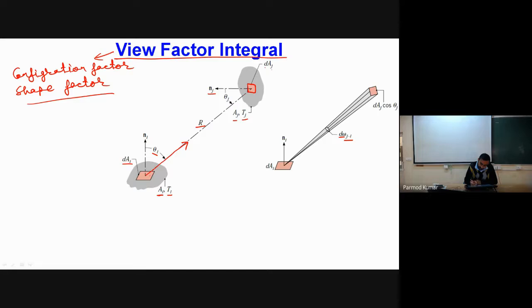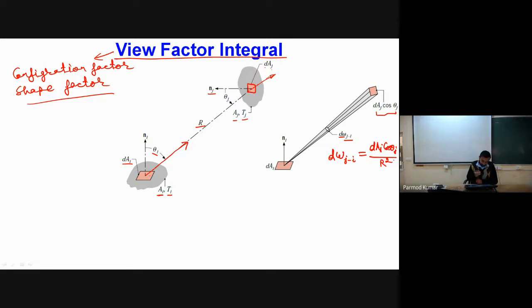If I have to find the perpendicular area, because when we define the view factor we have to consider the target area normal to the direction of the ray, then the normal projection of this area is nothing but dAj cos theta j, and r is this radius. So I can write the definition of the view factor d omega j to I as dAj cos theta j divided by r square.